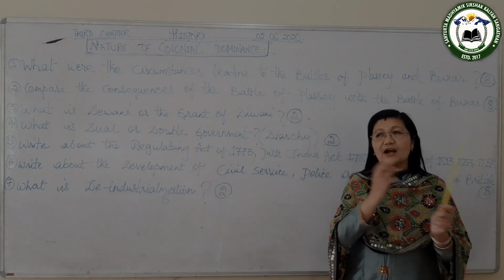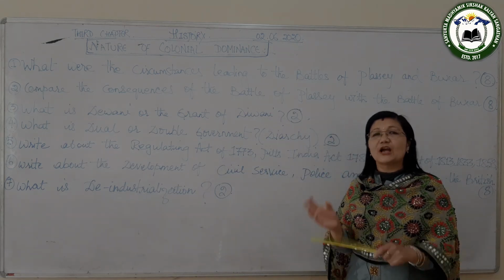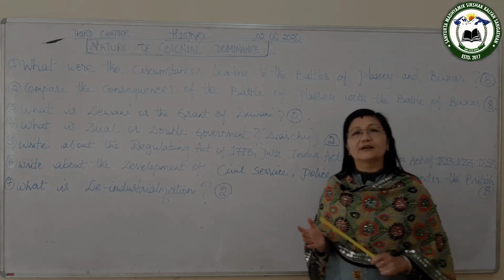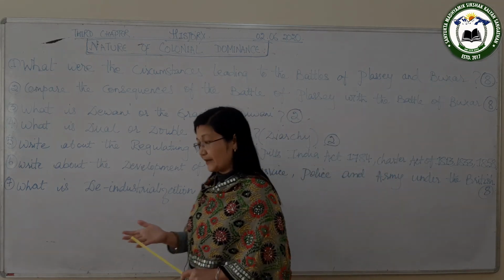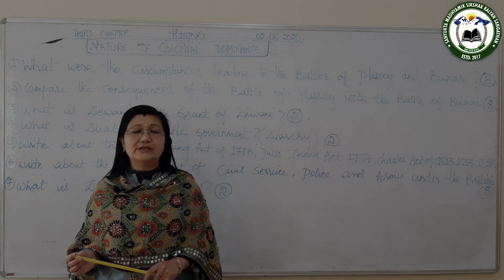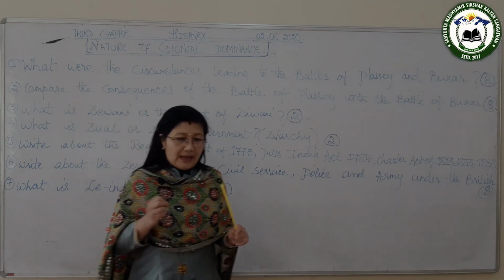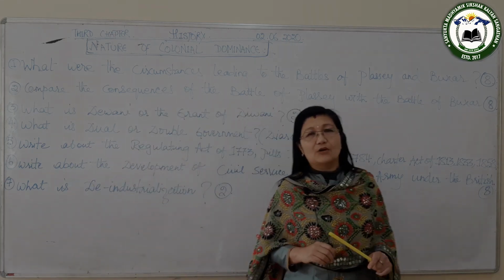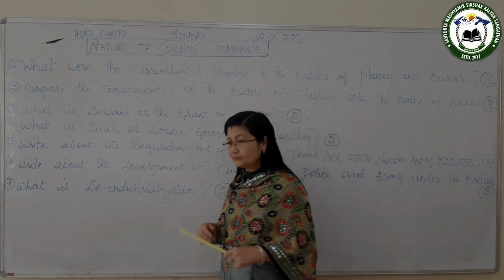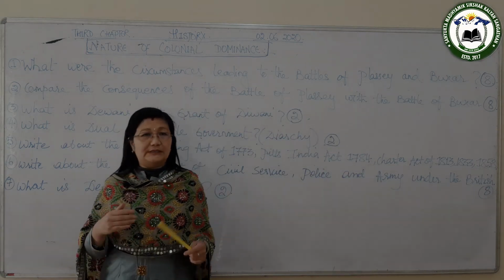They gave Kara and Allahabad to Shah Alam II, and Shah Alam in return gave the grant of Diwani of Bengal, Bihar and Orissa in return for 26 lakhs of rupees. So they got this Diwani.